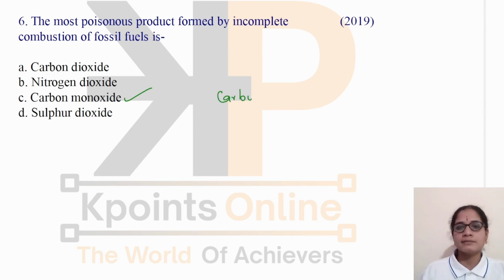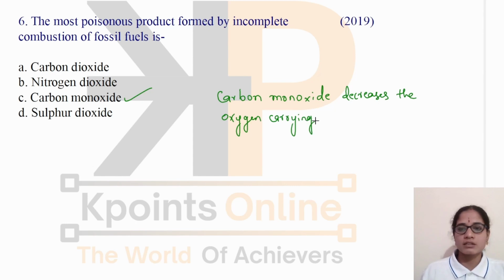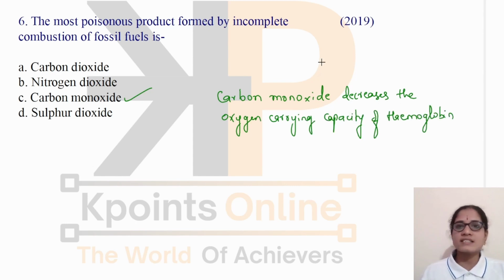When a person inhales carbon monoxide, it decreases the oxygen carrying capacity of hemoglobin, because of which it is very dangerous to health. Among these, carbon monoxide is the most poisonous product.